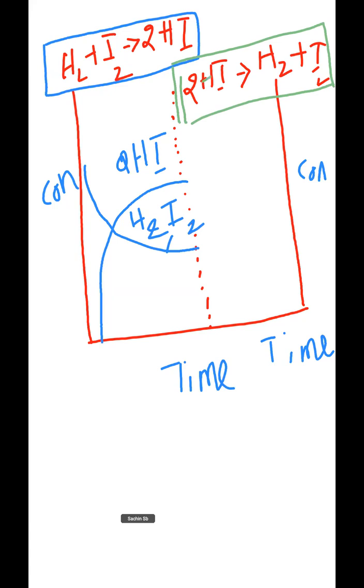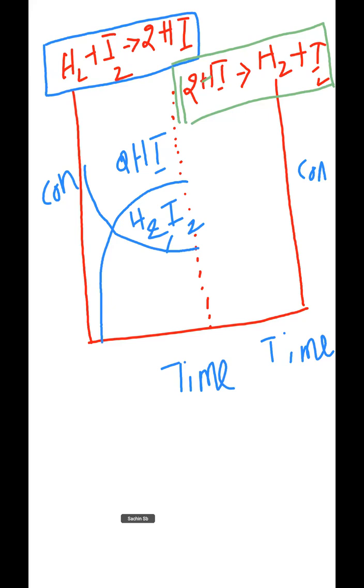In this reaction, which concentration is increasing, reactant or product? The product concentration, that means hydrogen and iodine concentration, is increasing. And the reactant, hydrogen iodide concentration, is decreasing, right?